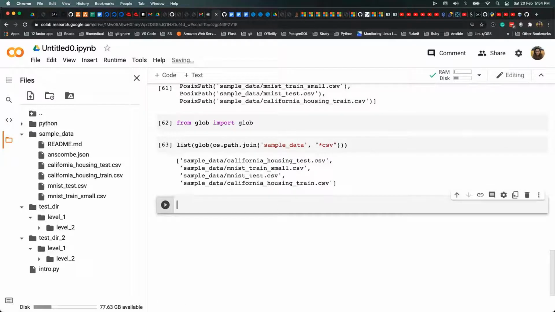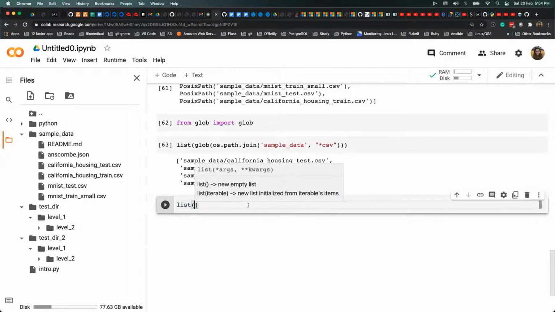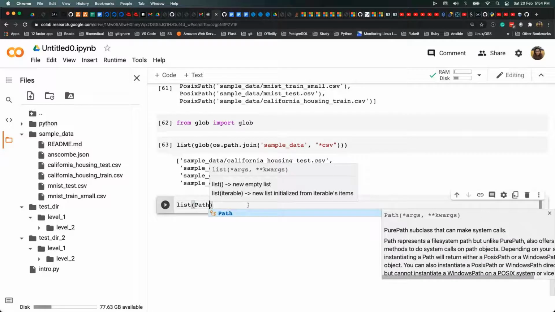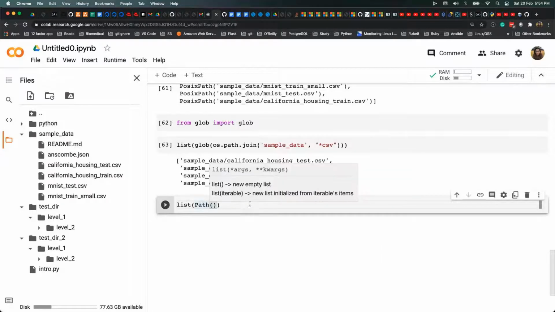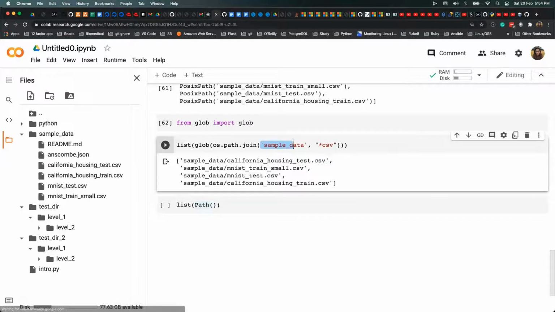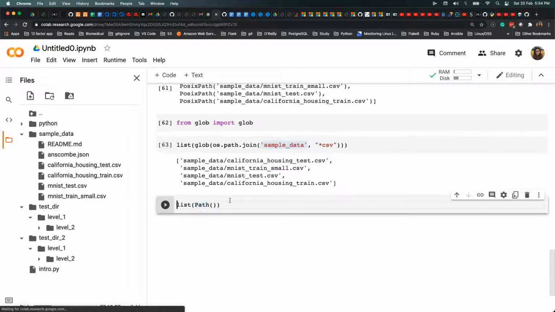Whereas pathlib has a really good option to do it. So I can directly do it. I'm doing a list, converting the output so that you can see it in a proper format, or else it will give you a generator object output. I'll again do the same thing. I'll say Path, and then I'll pass the folder name here. And please do let me know if I exceed the time.